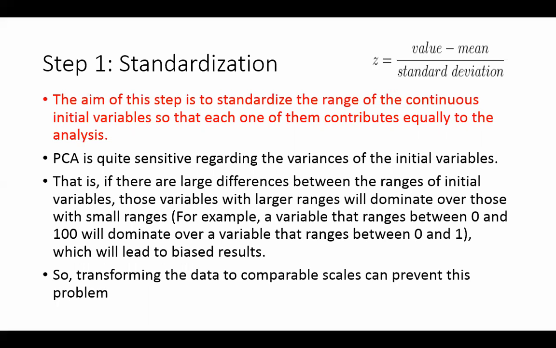It is going to do everything with respect to the variance. PCA's method of working is dependent on the variance values, so we'll see how that happens. It's very sensitive to that. If there is a large difference between the ranges of initial variables, those variables with larger ranges will dominate over those with smaller ranges. That is why it is important to standardize. If a column has higher variance, then it is most likely to become a principal component as compared to a column which has lesser variance, or the other way around, whatever.